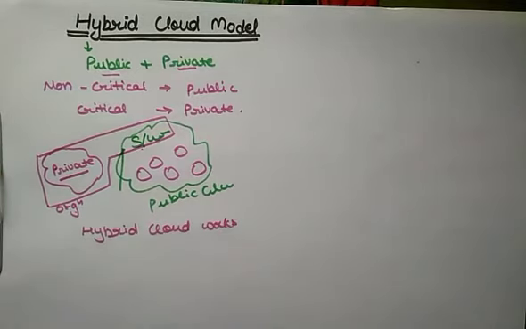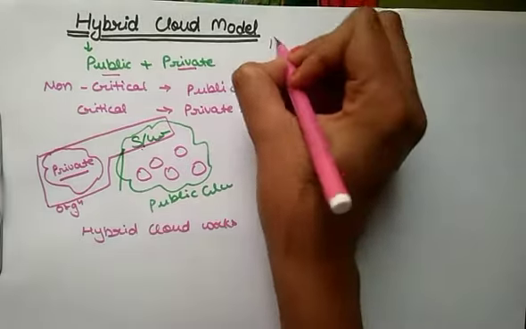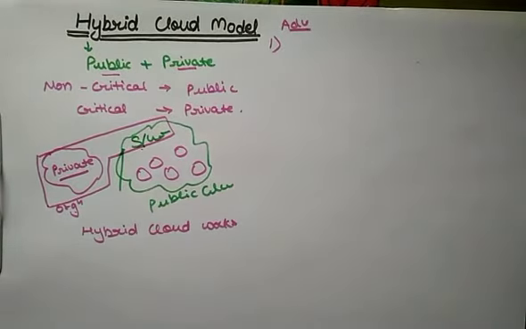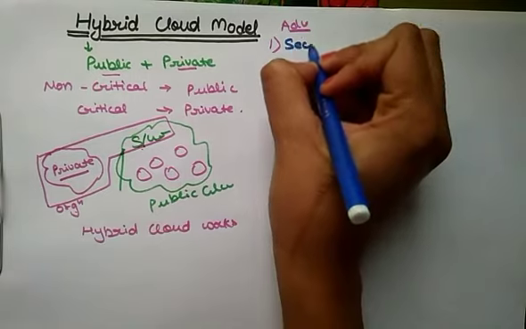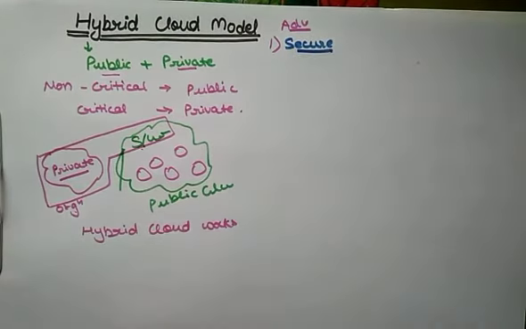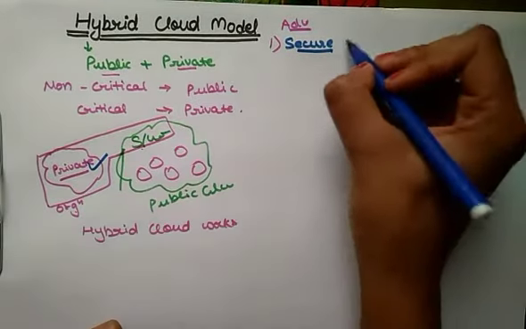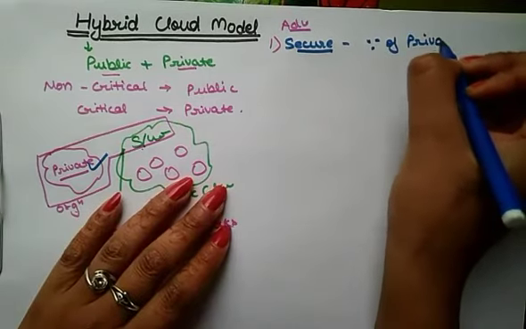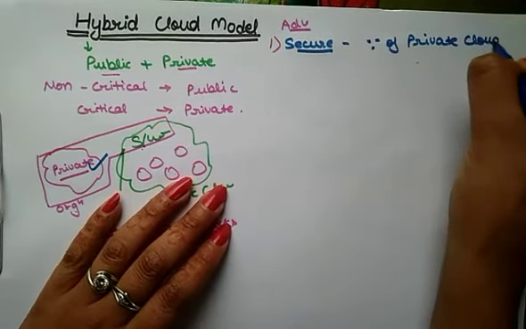right? So using this hybrid cloud, there are some advantages and some disadvantages. First advantage is that it is very secure. The private cloud in the hybrid cloud ensures a high degree of security, right?